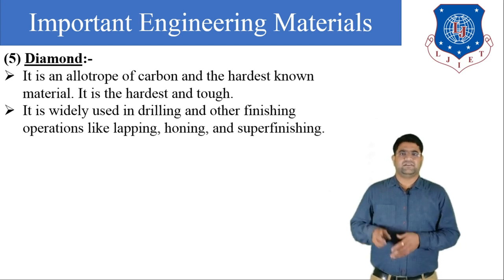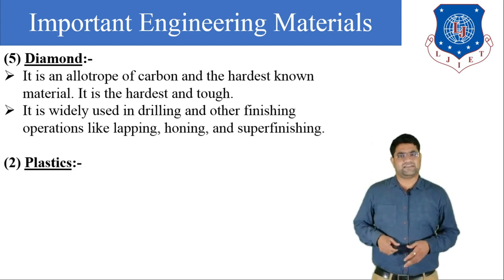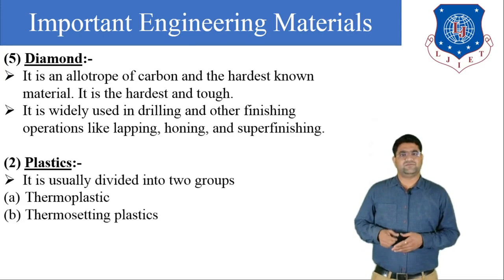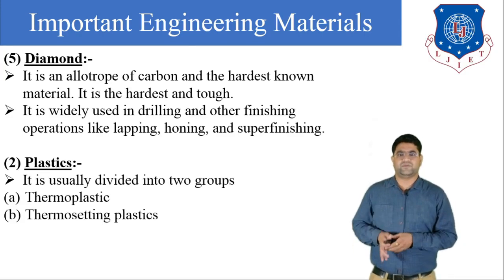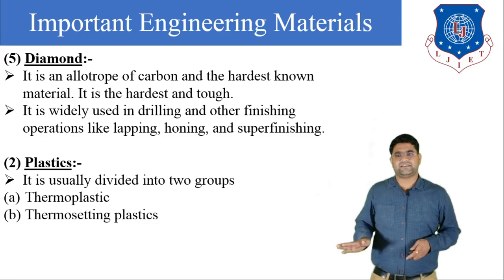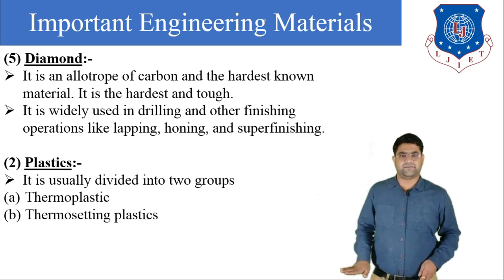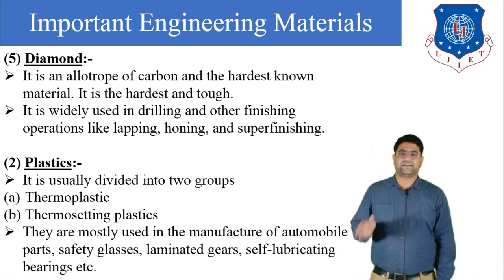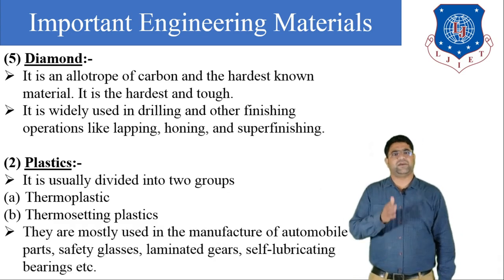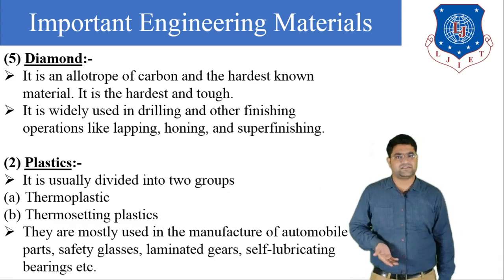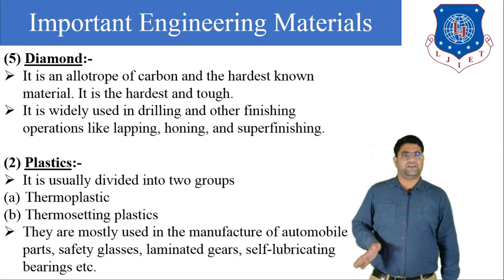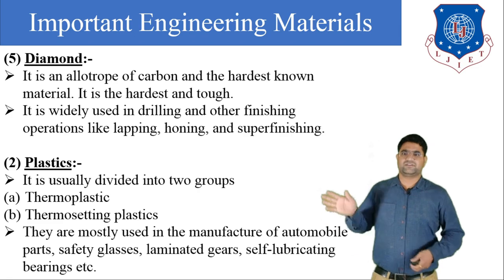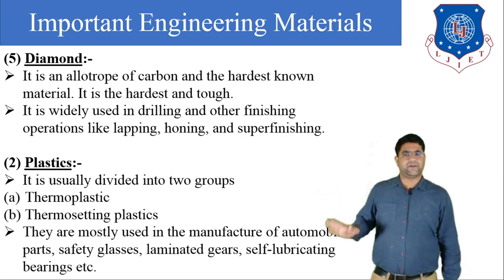Now our last non-metal is plastics. It is usually divided into two groups: first is thermoplastic and the second is thermosetting plastic. Plastics are mostly used in the manufacturing of automobile parts, safety glass, laminated gears and self-lubricating bearings. So these are some applications of plastic.